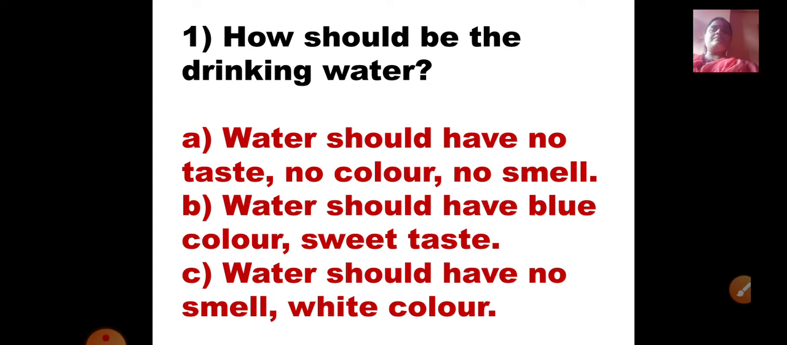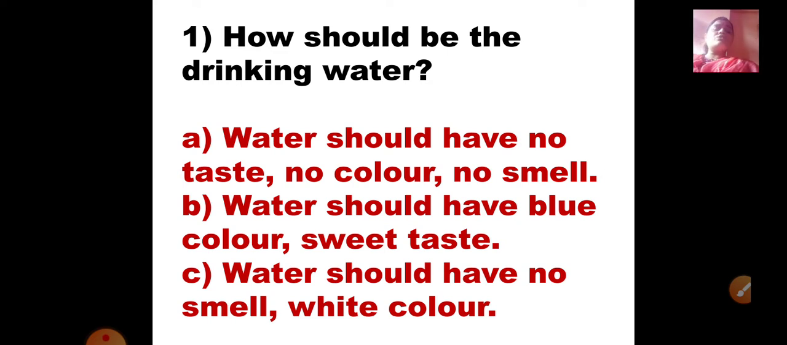Look at the A option. Water should have no taste, no color, no smell. Okay. B option is water should have blue color, sweet taste. And C option is water should have no smell, white color. Okay, so which is the correct one? C. Though the water looks clean and transparent, it is not sure that it is safe for drinking. Yes, it is potable. Potable means safe drinking water.